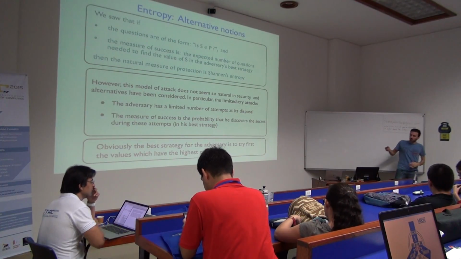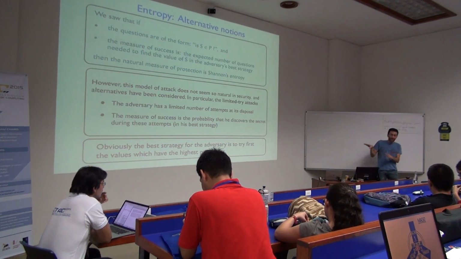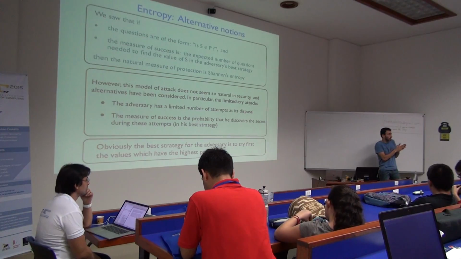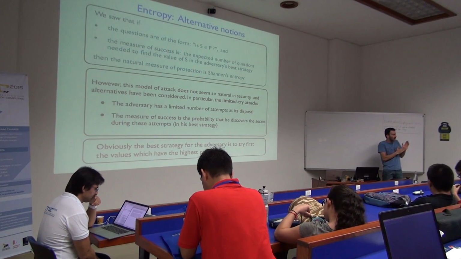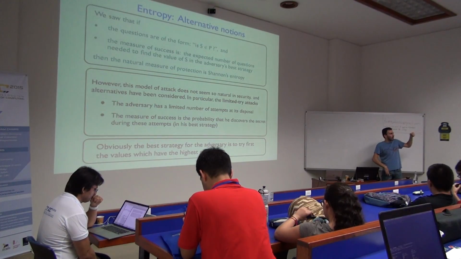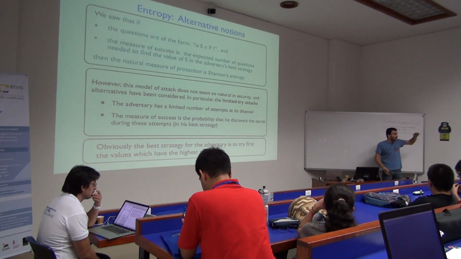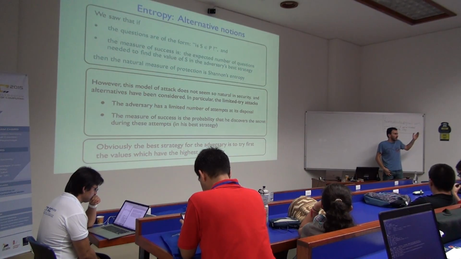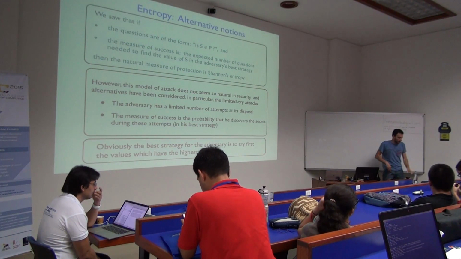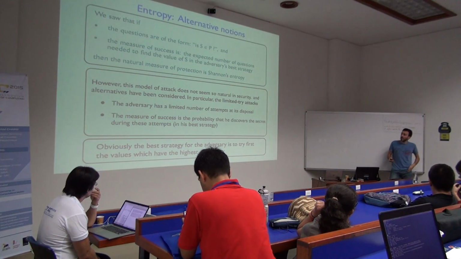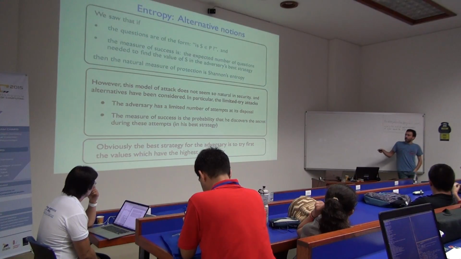So the best strategy depends, of course, on how you measure your success, right? So you measure success with the expected number of questions that you need to ask, okay? So if there are some cases where you can stop very, very quickly, you want them to have a high probability, right? Yes, but if everything is almost the same, then it's just a random choice. Then the best strategy, what you say, the best strategy.